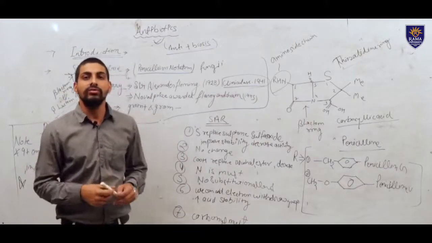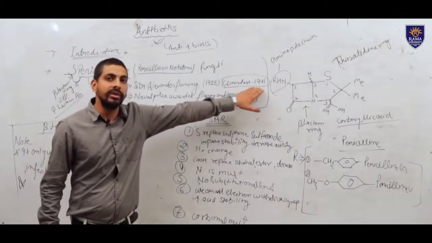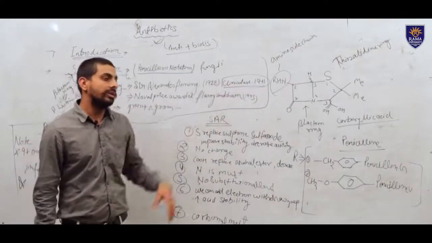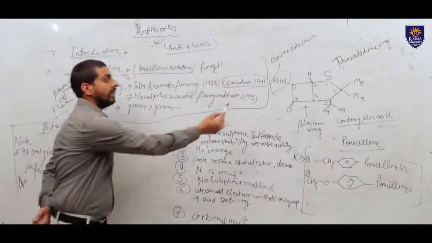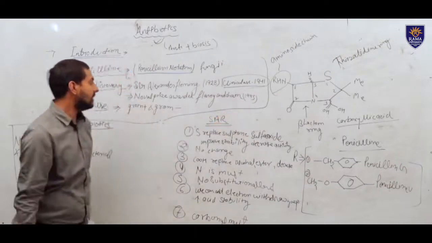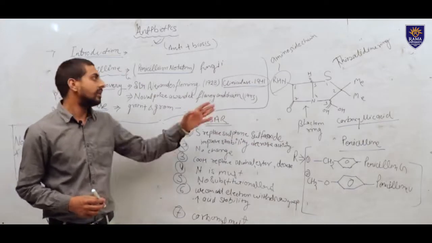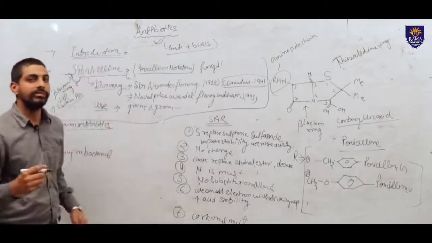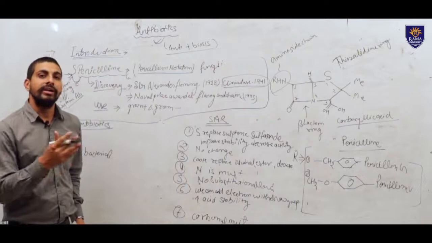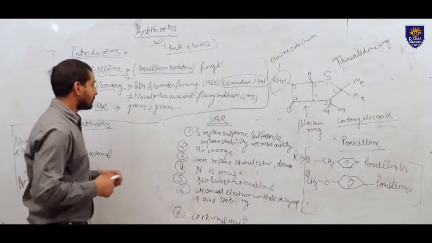We can say it was discovered in 1928 and used on a large scale in 1941. In 1945, Alexander Fleming received the Nobel Prize for the discovery of penicillin. That was a very big antibiotic at that time, a big breakthrough.